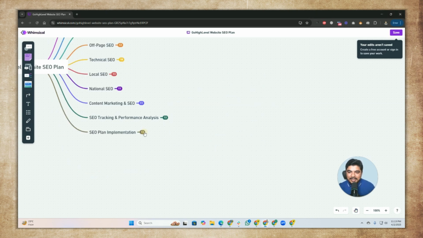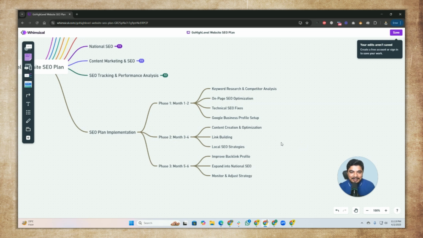Then the last part is implementation. We need to plan our implementation. The first thing is that we need to do keyword research, and then we will do on-page SEO, then technical SEO, then Google Maps. All these things we will do manually, no worry about that.